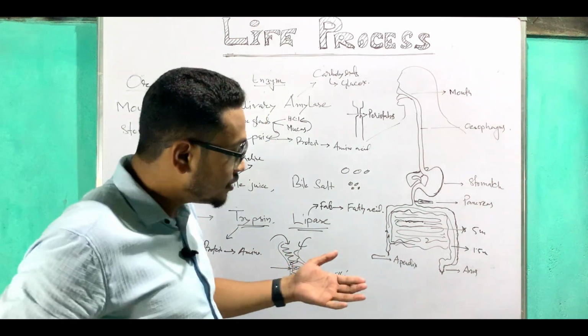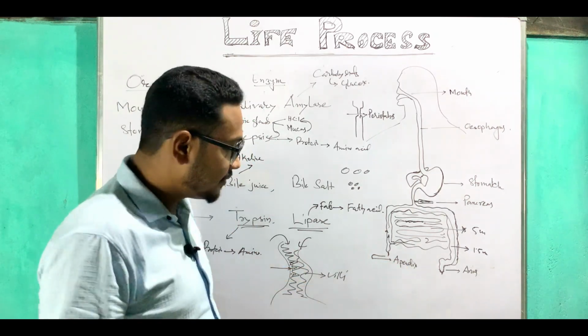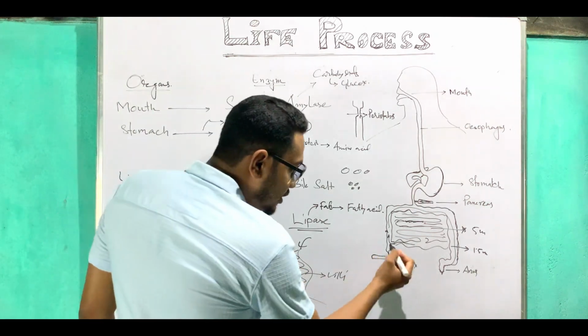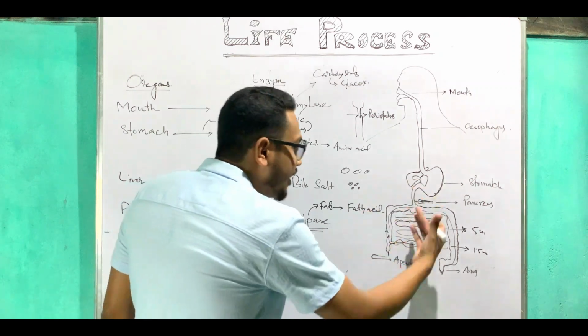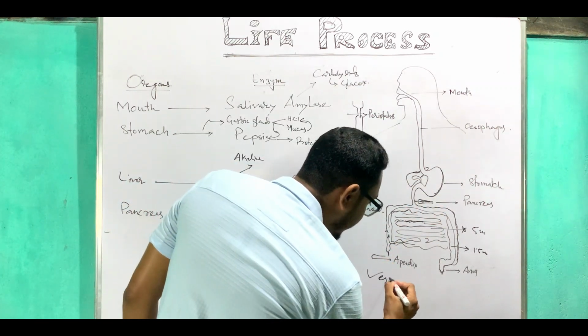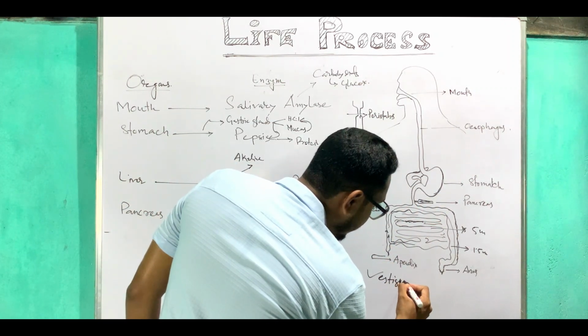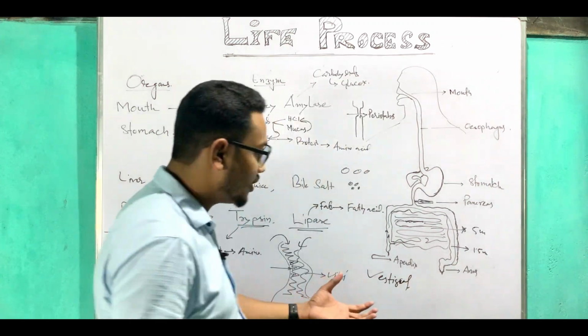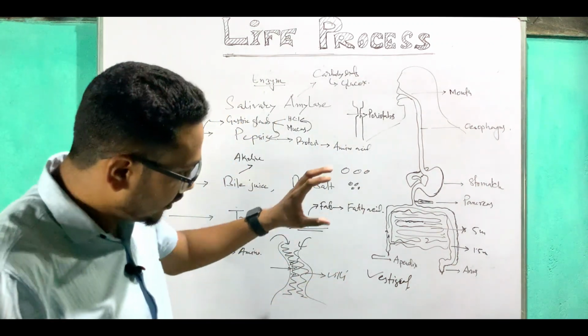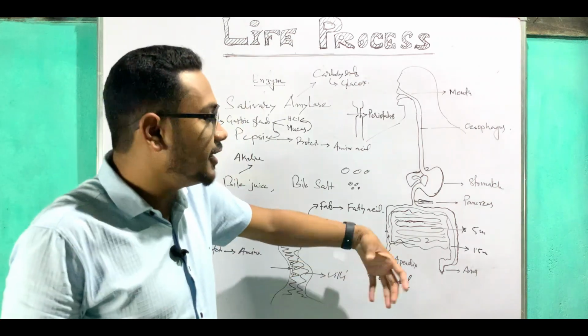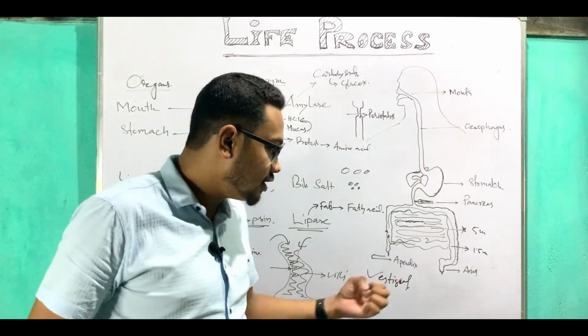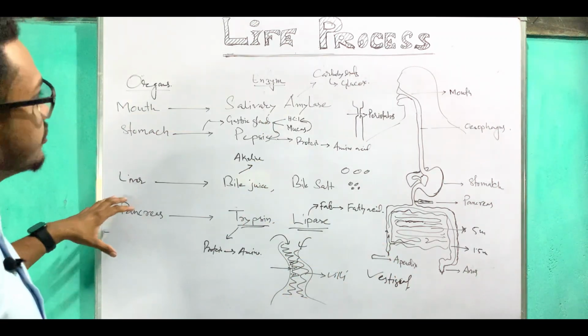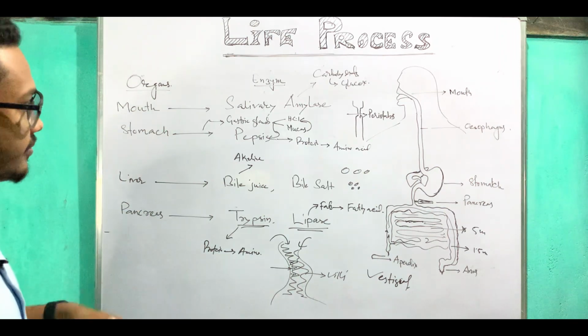Why? Because we are not eating raw food day by day. That is why it is degrading. Such an organ which is degrading day by day is known as a vestigial organ, V-E-S-T-I-G-I-A-L. Just remember the process of this human digestive system.